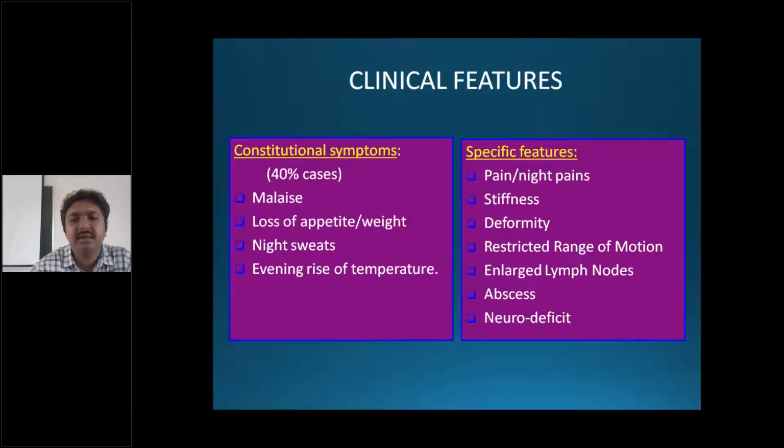Enlarged lymph nodes, surrounding lymph nodes can be affected after the bone or joint is affected, and formation of cold abscess. We'll go into detail about that. And neurological deficit, if there is a nerve beside the affected region, or if there is spinal tuberculosis, it can cause compression of the nerve roots or the spinal cord.